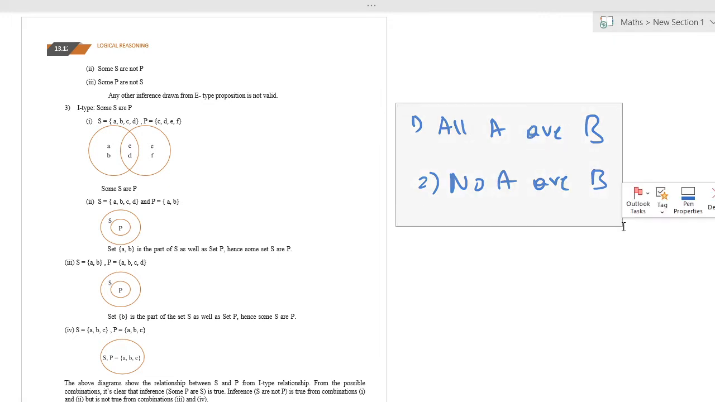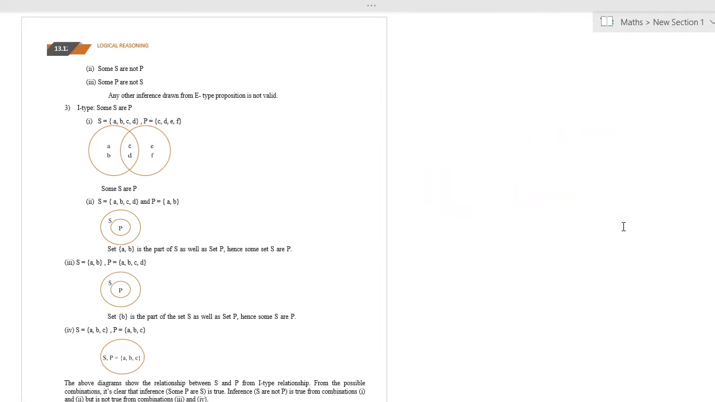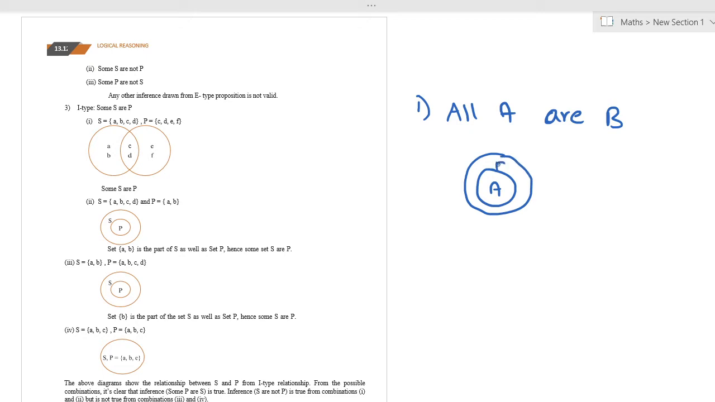Today we are going to discuss syllogism problems. For that you need to understand four types of sentences. So we'll solve the problems using Venn diagrams. Okay. First type of sentence is all A are B. So for all A are B, you need to use this Venn diagram.